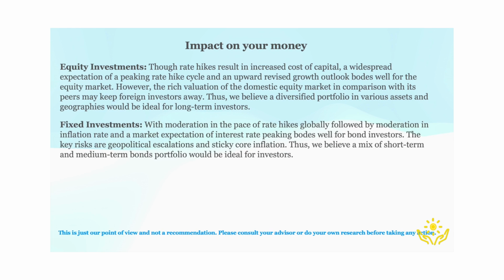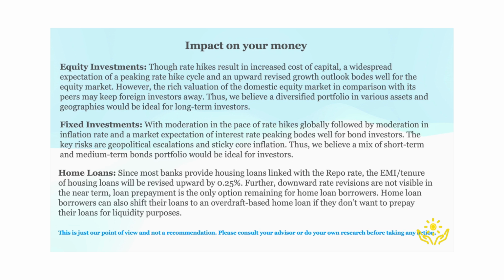However, the risk from geopolitical escalation and adverse weather continues to remain. Thus, we believe a mix of short-term and medium-term bond portfolio would be ideal for investors with an investment horizon of 3 years and above. For home loan borrowers, we continue to believe that if they have liquidity, full or part payment of their loans will be an ideal solution. If they want to maintain liquidity, then shifting their home loans to an overdraft based home loan will make sense.